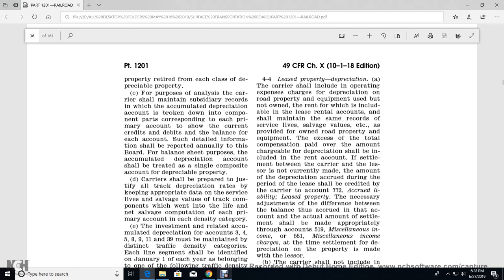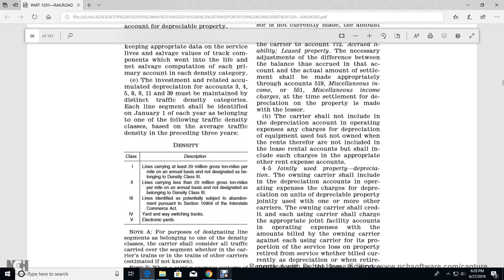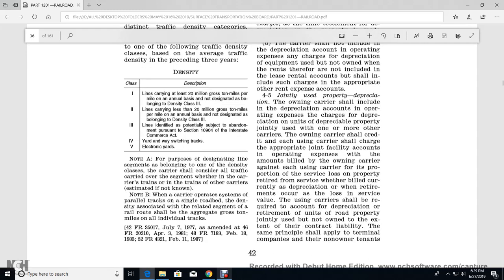For credit, carrier account 772, accrued liability of the lease property, with the necessary adjustment of the difference between the basis and the balance accrued in the account and the actual amount of the settlement, should be made appropriately through account 519, miscellaneous income, or 551, miscellaneous income charges, if the title to the depreciation of the property is made with the lessor. The carrier shall not include the depreciation account in the operating expense for depreciation of equipment it does not own but rents, but shall include the lease or rental accounts, with the surcharge included in the other appropriate renting expense accounts.